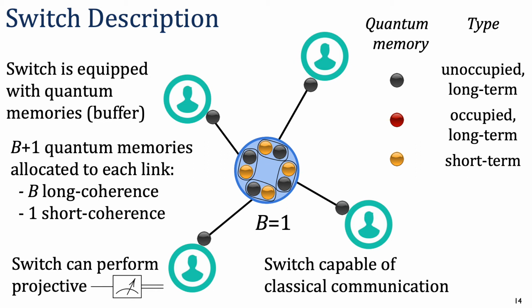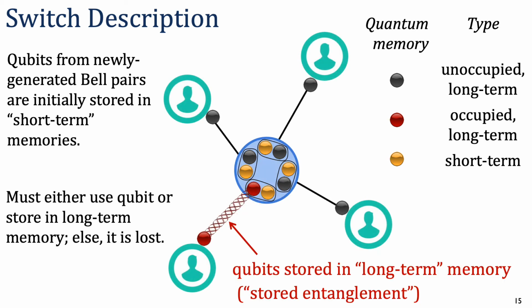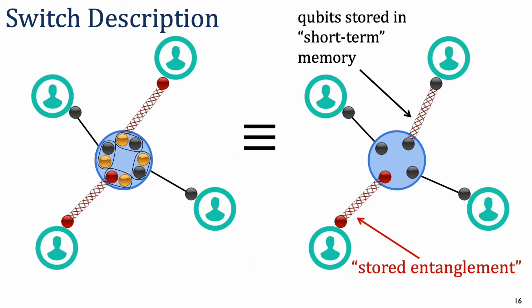We also assume that the switch can perform projective measurements and is capable of classical communication. Qubits from newly generated link-level Bell pairs are initially stored in short-term memories. Then they must either be used in entangling measurements or be moved to longer-term storage. If neither of these two operations is performed, a qubit that remains in short-term memory will be lost eventually. In this example, the qubit here is moved from short-term to long-term memory and is stored for later use.